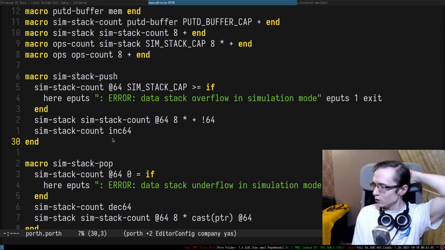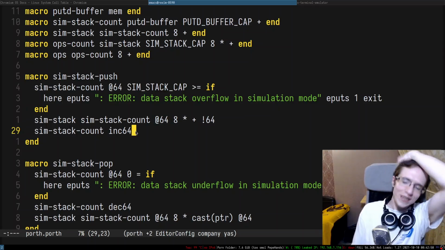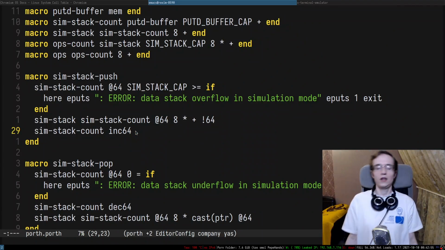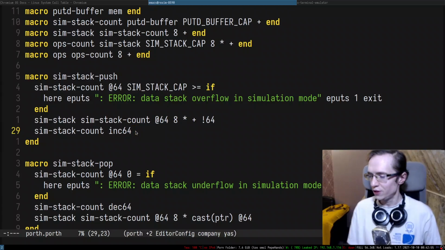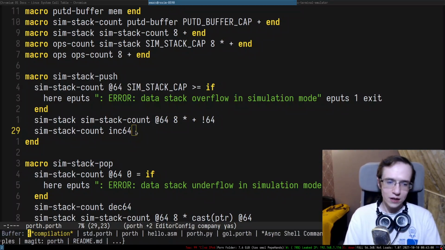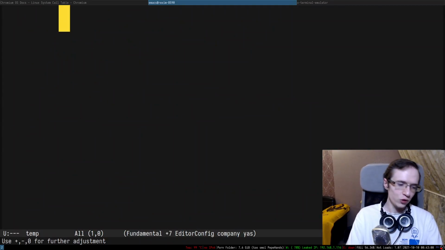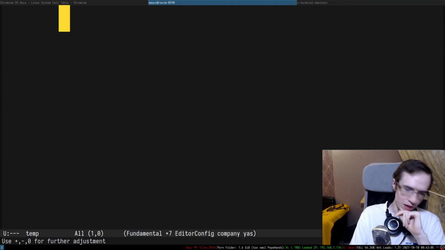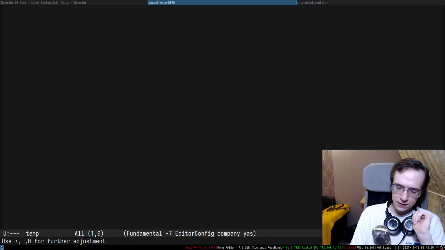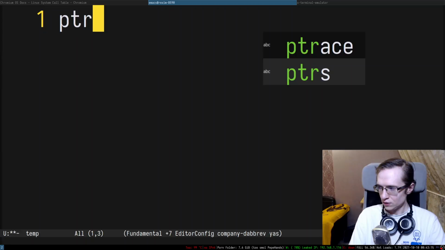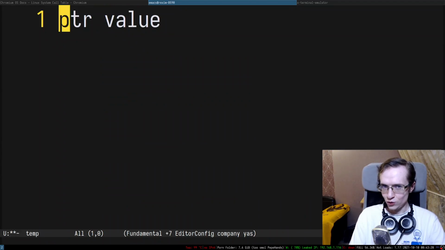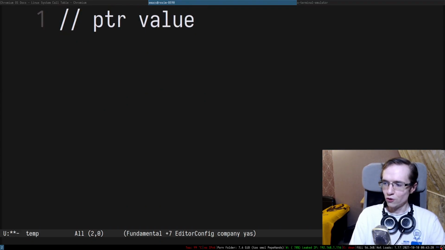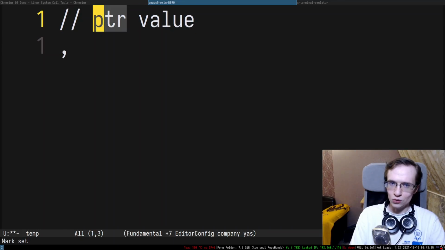What's the difference between a load 64 and force load 64? Okay, this is actually a very good question, Bolos. Thank you so much. I forgot to mention that, I think. Okay, so at some point of the design of the Porth, I introduced store operation, right? And essentially how I chose the order of the argument for the store, I decided that first argument is going to be the pointer, and the second one is going to be the value, right? So if you have this thing on the stack, then you perform the store, it will save a value at that specific pointer.